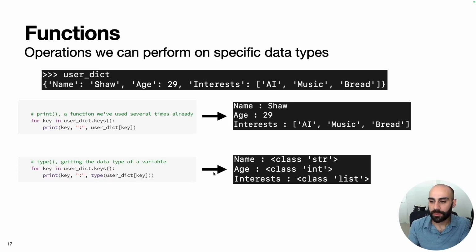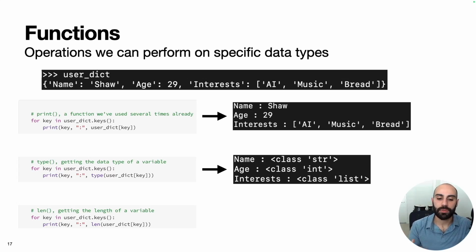If we do that, what's going to output is not the values themselves, but the type of each value. So name is a string, age is an int, and interests is a list. This is super handy because a lot of times you'll have these errors popping up in your code, and simply printing variables and their types can often give you a better understanding of what's going on and help you debug the program. Another function is len, which returns the length of an input variable.